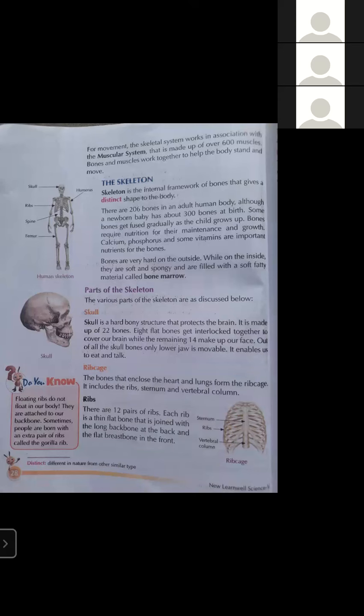Blood cells are formed inside bone marrow. So our blood is formed inside the bones, inside the soft material known as bone marrow.